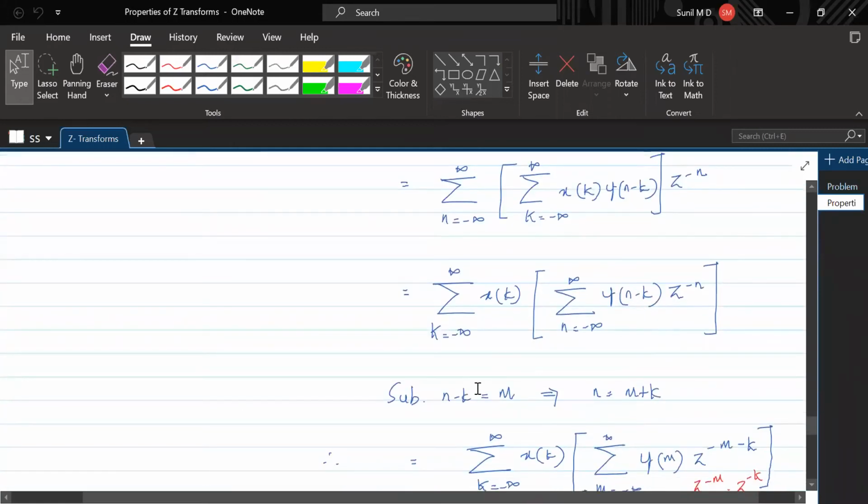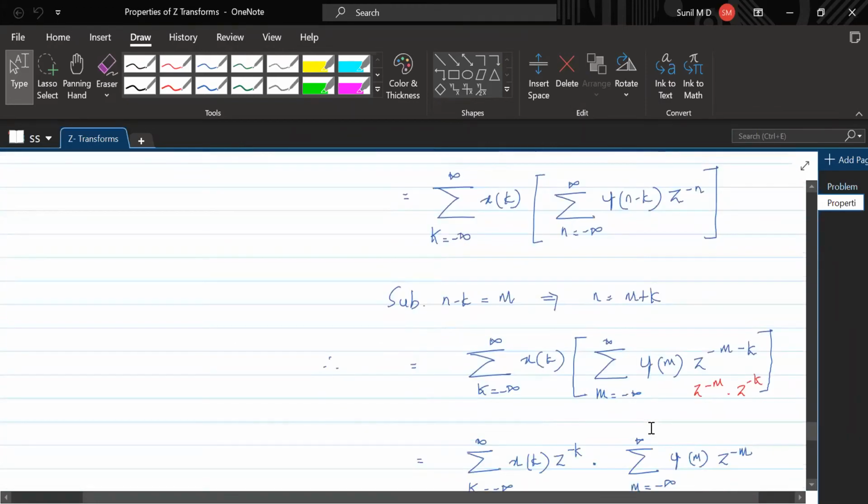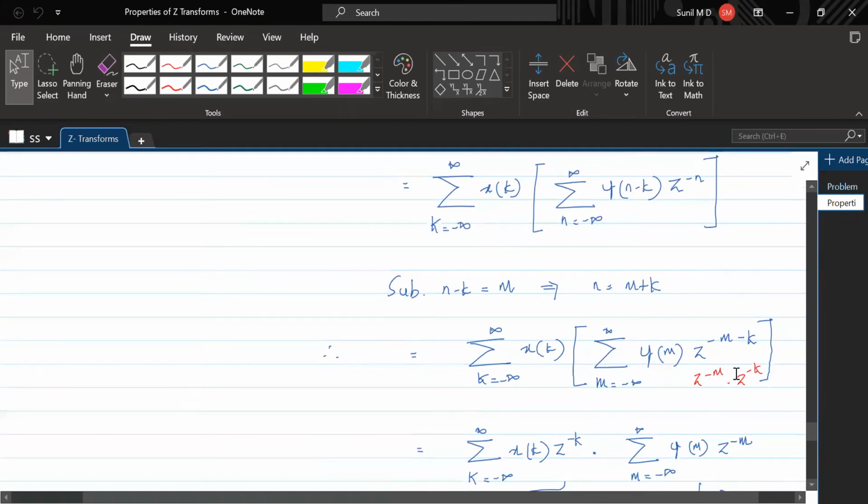Fine. Replace n minus k by m. So n becomes m plus k. So this can be written as this. So there is z to the power minus m, z to the power minus k. Z to the power minus k can be associated with this summation, and z to the power minus m can be associated with this particular summation. Understand that?